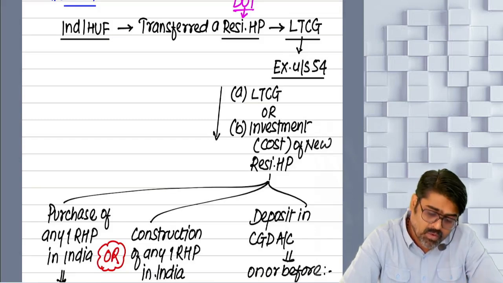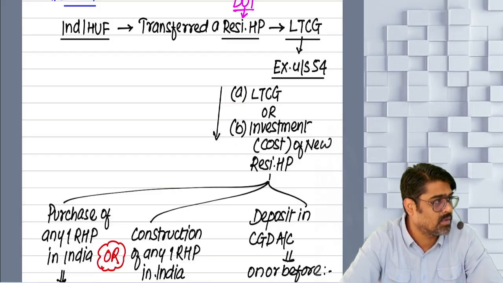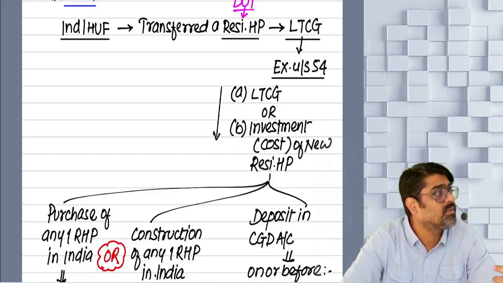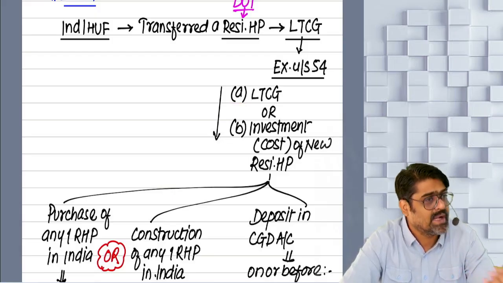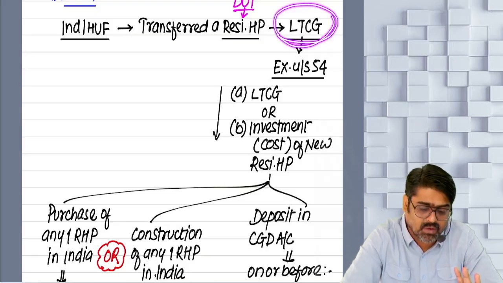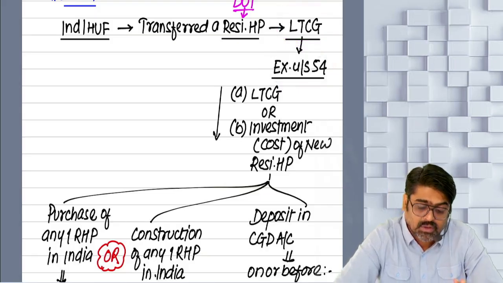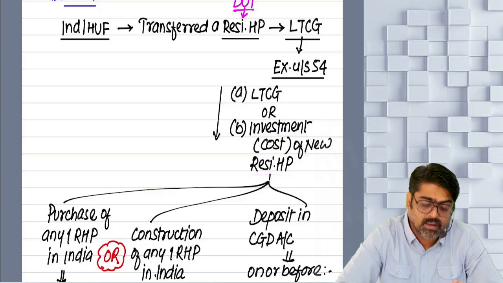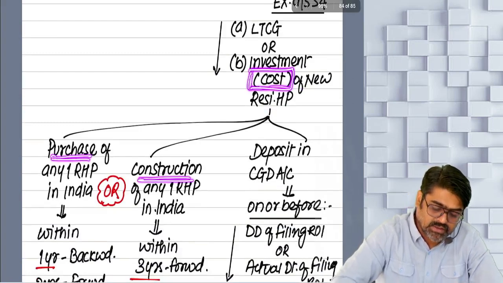So whatever amount of capital gain is there or whatever cost of the new property is there. Yes or no? Cost of purchase of the new property or cost of construction of the new property, whichever is lower. To that extent, the capital gain will be exempt. To that extent, your long-term gain will be exempt. Getting my point? But for this, your investment should happen in new residential house property, meaning you should purchase a new residential house property or you should construct a new residential house property.